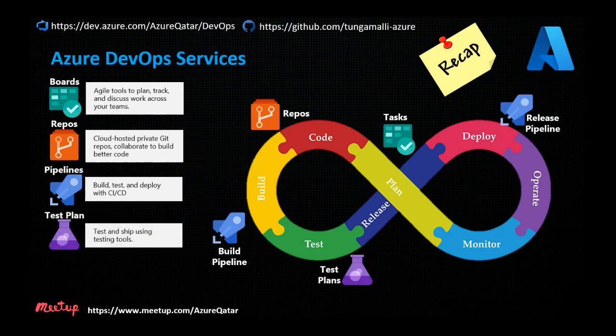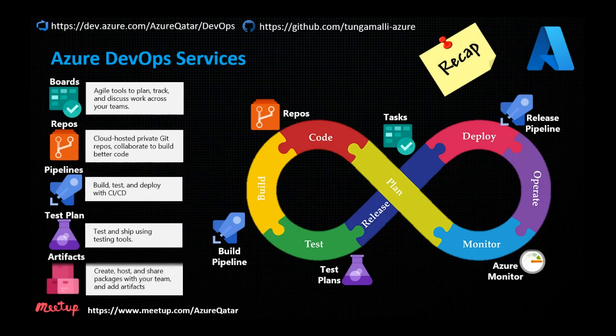And we have Test Plans. Using Test Plans, you can have your testing scripts, and the pipeline can integrate with the Test Plans. And Artifacts is the last one of the Azure DevOps Services offering. Whenever you build your pipeline, you can store the artifacts in Azure DevOps Artifacts, and then those artifacts can be used in the release pipelines.